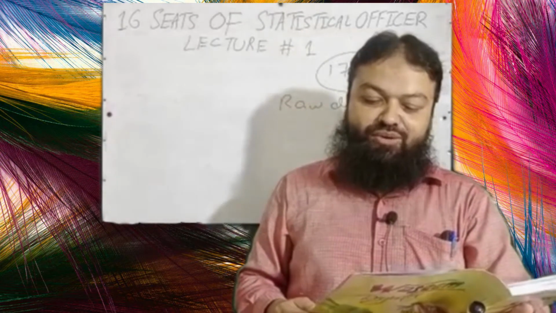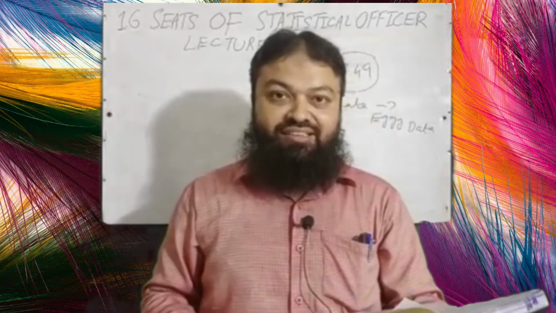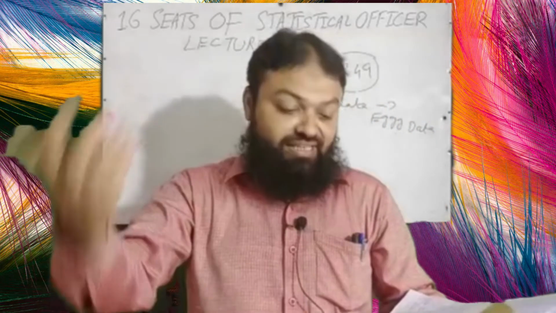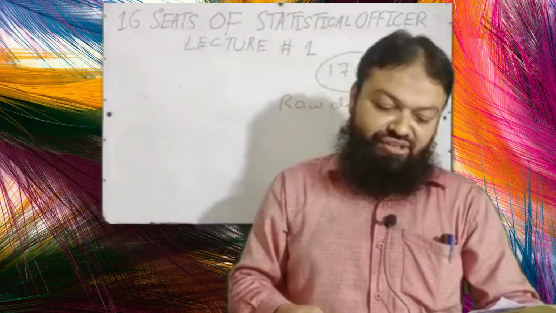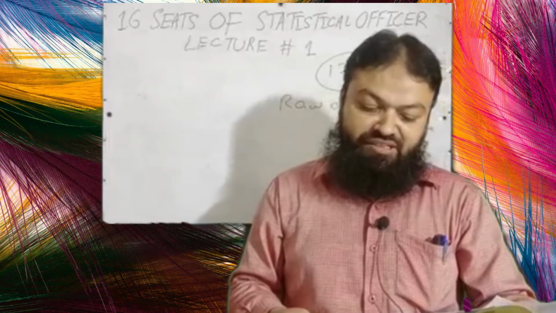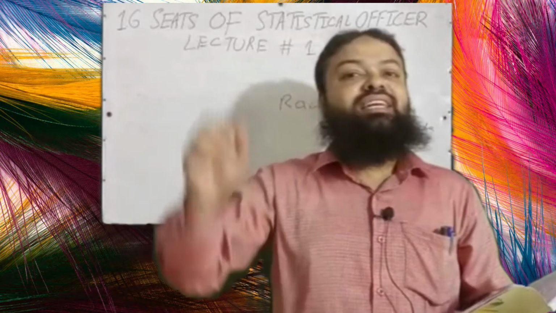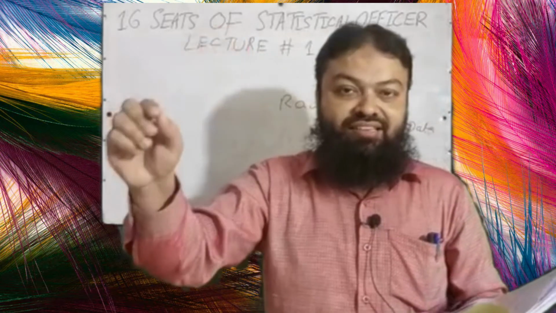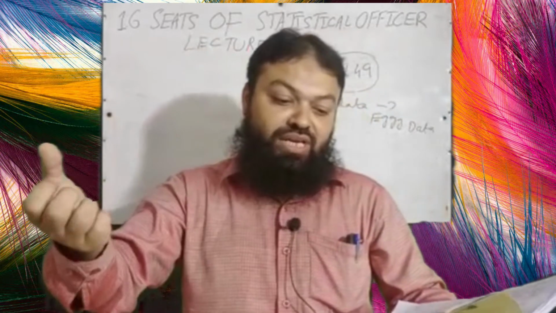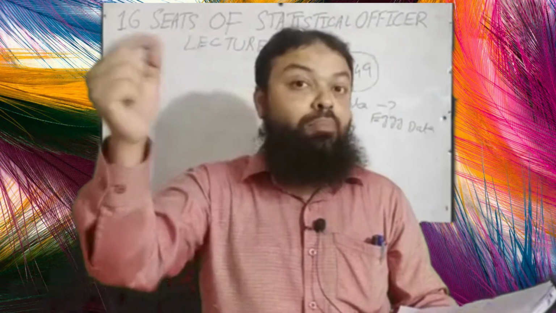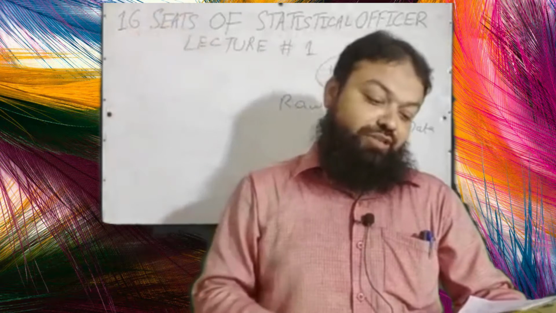Question number 19. The appropriate method of data collection in the case of rail accidents. Car accidents can be, bike accidents can be. A. Questionnaire, B. Direct personal interview, C. Indirect interview, D. Observations. In a car accident, in a rail accident, the best method to collect the information is observations. Observations is the correct option.